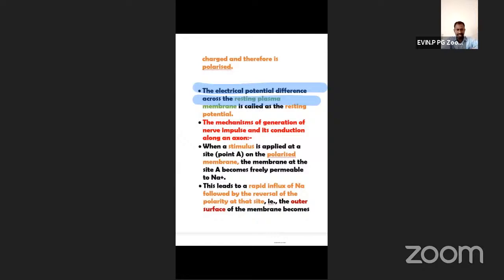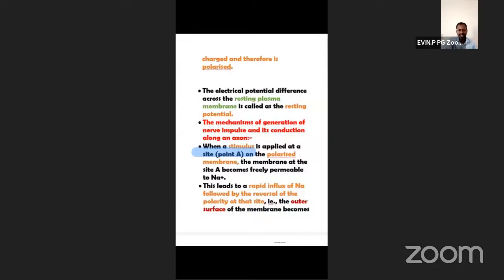the resting potential. Now we are going to apply a stimulus. When a stimulus is applied at a site, point A, on the polarized membrane, tell me, what do you mean by polarized? Polarized membrane means resting potential. Very good. Yes, resting potential.